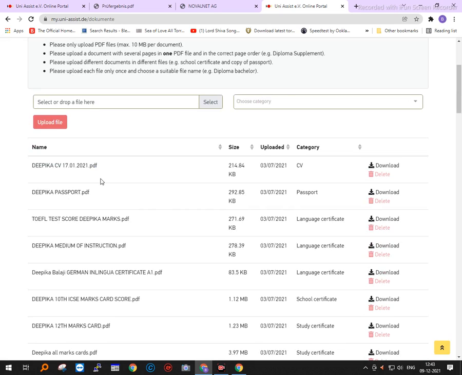The common documents are your CV, your passport copy, your 10th standard marks card, 12th standard marks card, degree certificates, internship certificates, work experiences, and any other certificate, which is your language certificate, your TOEFL, your GRE. These are all the common certificates which you have to submit to all the universities. Now they are called common documents.